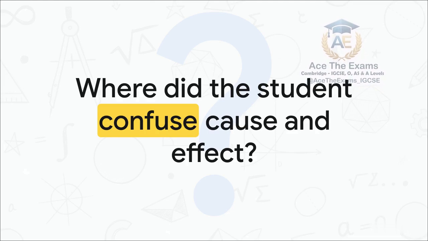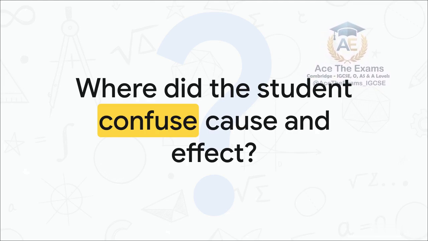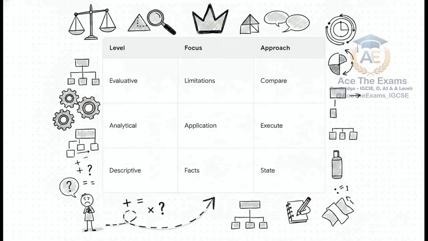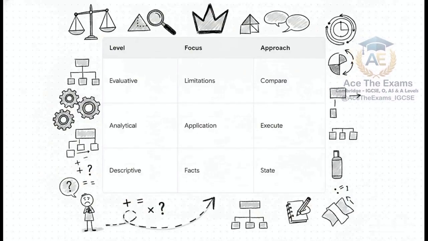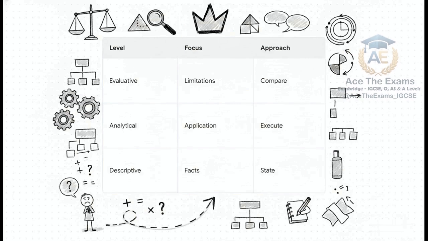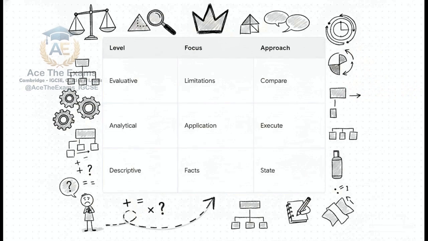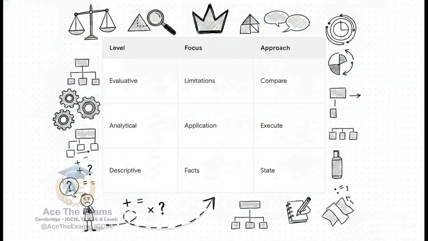You absolutely must evaluate the evidence quality by identifying limitations. And finally, Section 5, the top mark system. We are in the final act now. This framework of higher-order assessment objectives perfectly maps out your journey. Just notice the progression here. Down at the bottom, we have the descriptive level. This is exactly where Alex was stuck, just stating facts and formulas going nowhere.